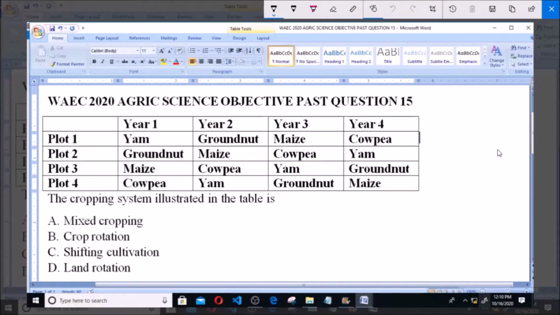Hello and welcome. I will be answering WAEC 2020 Agric Science Objective Past Question 15. So you have a table here with 4 plots and 4 years. From what is illustrated on the table, you have a particular crop grown on a particular plot for a particular year. For example, plot 1, yam is grown year 1, groundnut is grown year 2, maize year 3, cowpea year 4, and like that for the remaining plots. Now, the cropping system illustrated in the table is A. mixed cropping, B. crop rotation, C. shifting cultivation, D. land rotation.